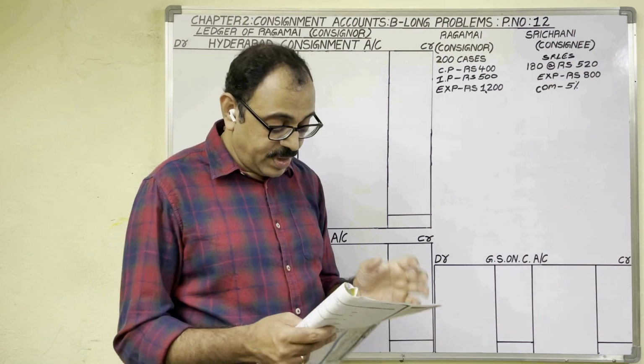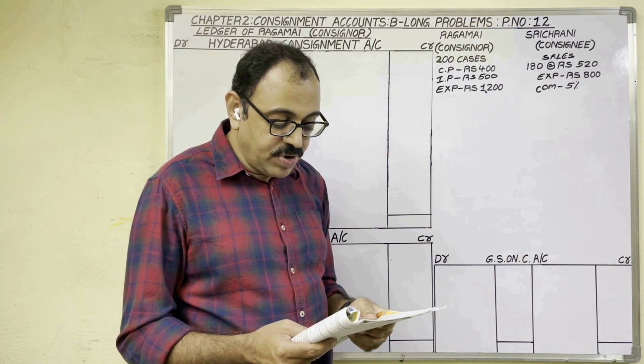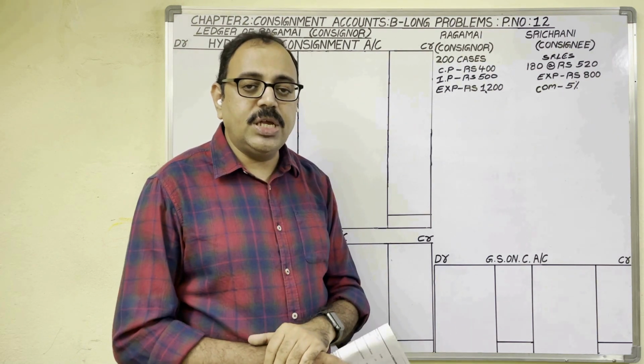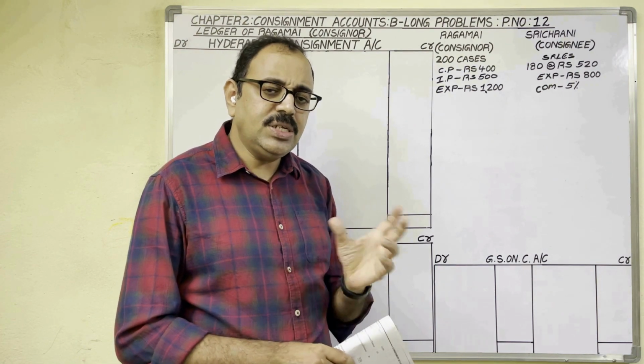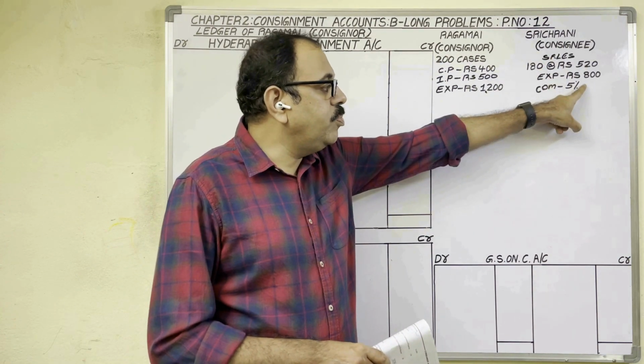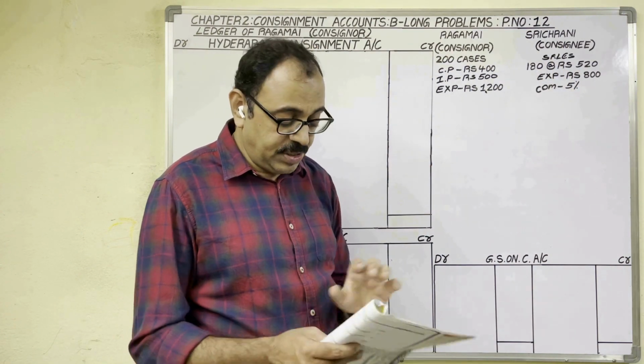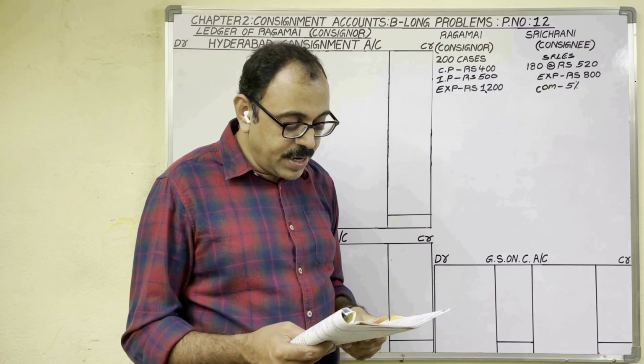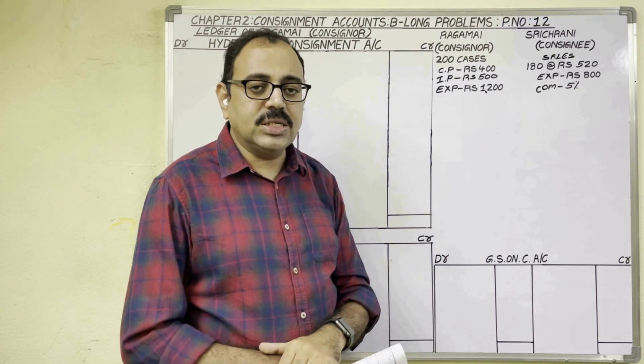Expenses paid by Sri Charani were freight 800 rupees. Freight expenses means transport expenses. So she spent 800 rupees towards freight charges. Commission has to be calculated at 5% on sales.